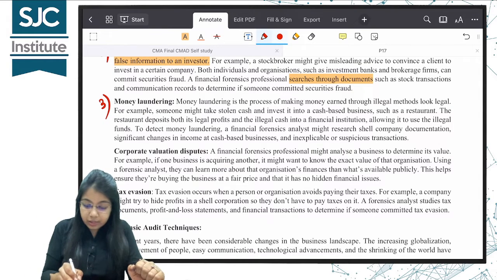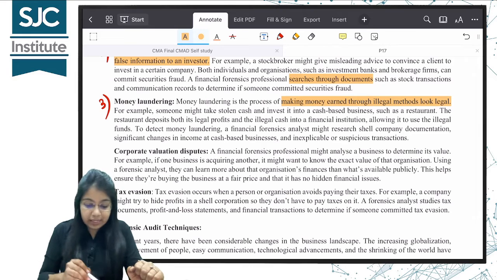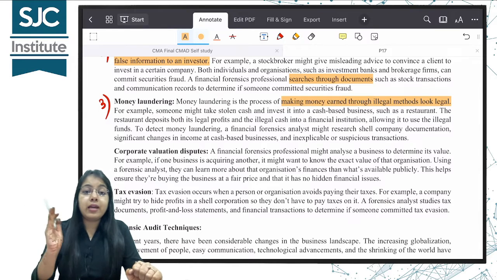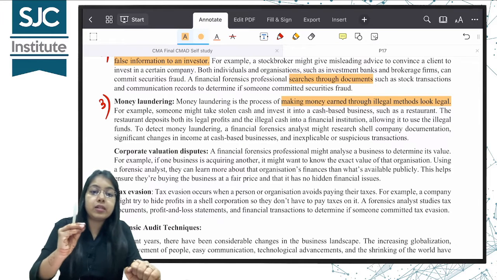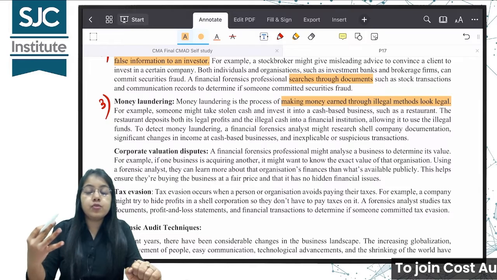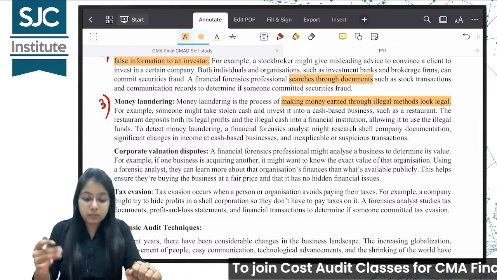Money laundering is the process of making money earned through illegal methods look legal. For example, someone might take stolen cash and invest it into a cash-based business such as a restaurant. Cash came in through illegal activity, but it was invested in a cash-based business where cash is required, so it seems as if the money is legal.